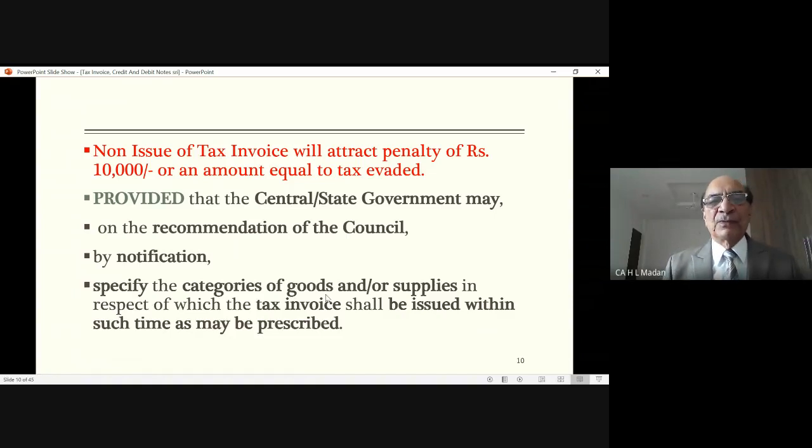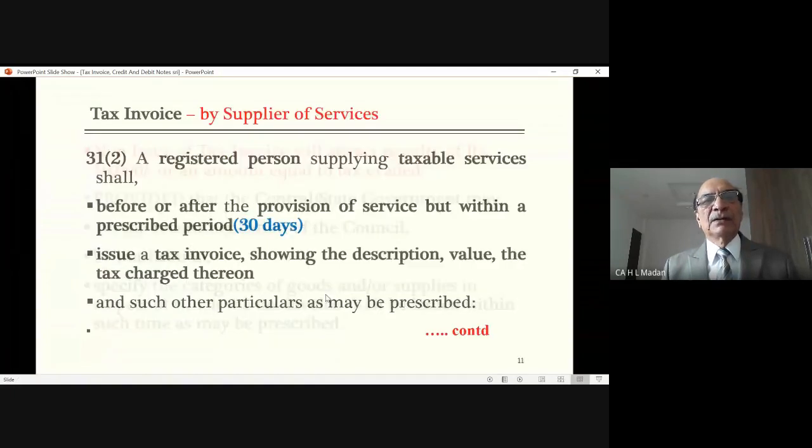Further, he says that the government may issue a notification that can specify categories of goods or supplies in respect of which the tax invoice shall be issued within such time as may be specified. Means in respect of certain other specifications of the goods, the government may decide how to issue the tax invoice and when to issue the tax invoice.